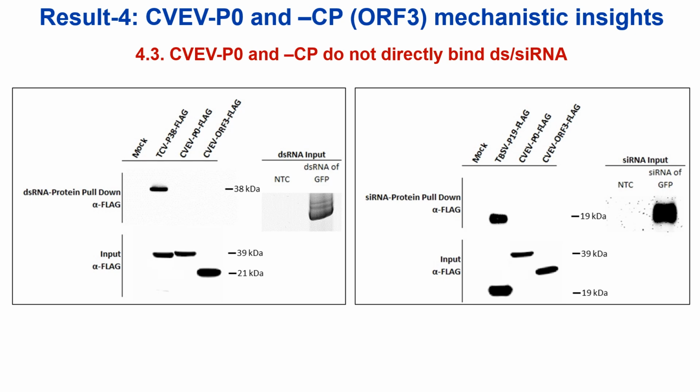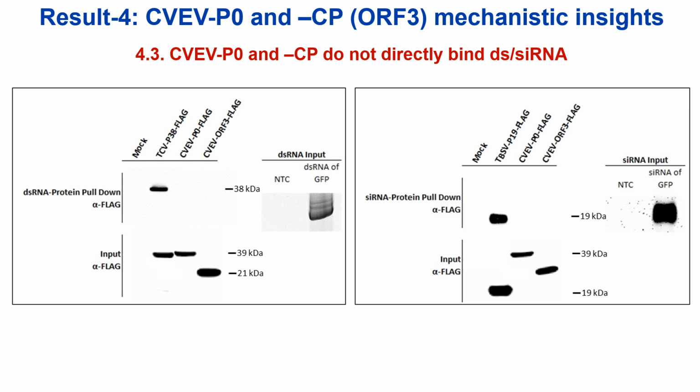Finally, we tested for direct binding between the CVEV VSR proteins and dsRNA or siRNAs using in vitro labeled GFP dsRNA and siRNAs and performing an RNA-protein pull-down assay. The images shown here are of the final Western blots developed with the RNA-protein pull-down products. The protein input blots show the relevant proteins present in the reaction.